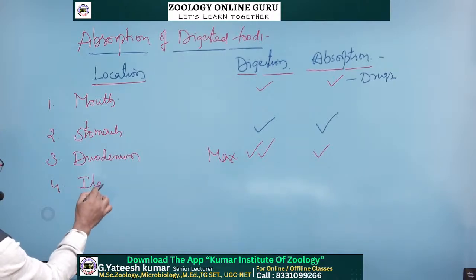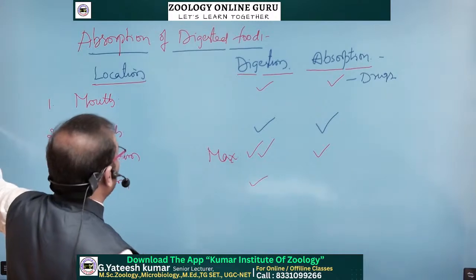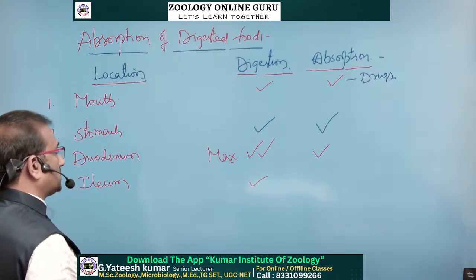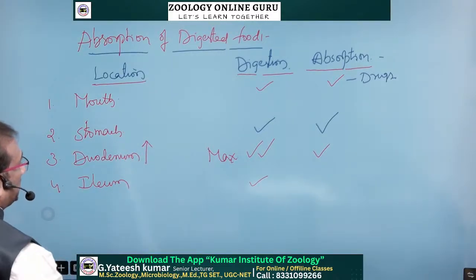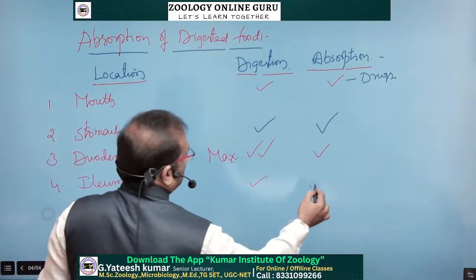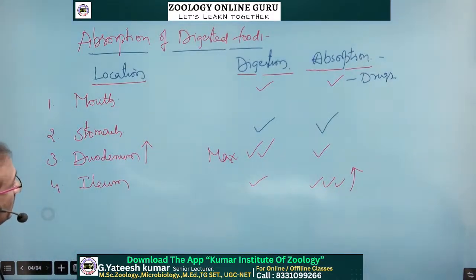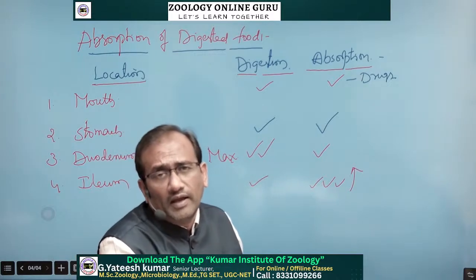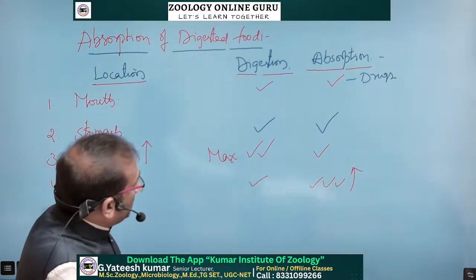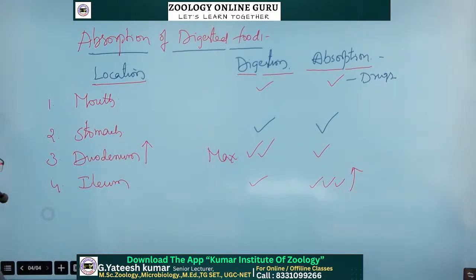Ileum. Absorption and digestion also take place in the ileum. The last part of digestion takes place here, and maximum absorption takes place in the ileum. What is absorbed? Whatever the digested food is: glucose, galactose, fructose, and amino acids are all absorbed from the ileum. Glycerol and fatty acids are also absorbed from the ileum.